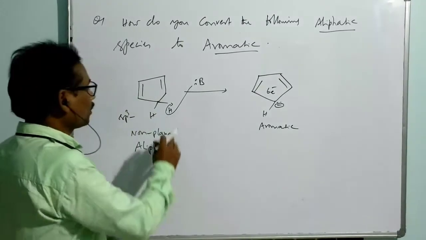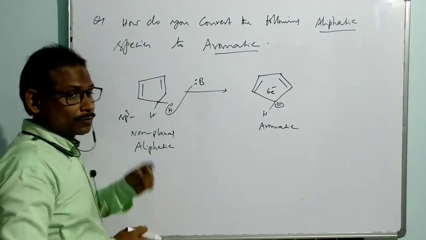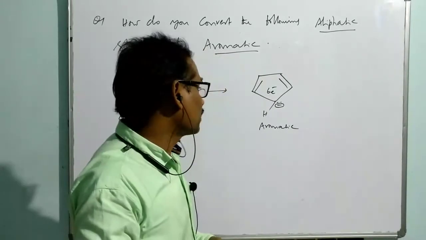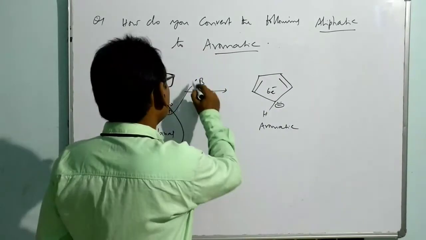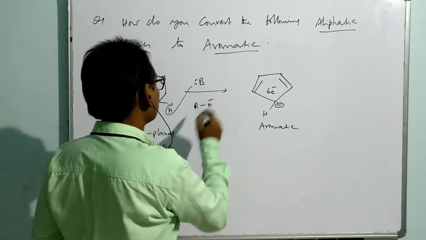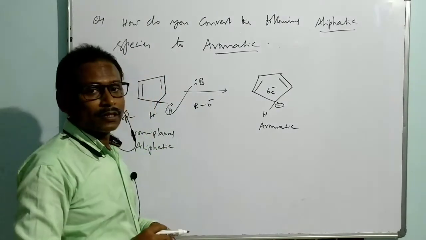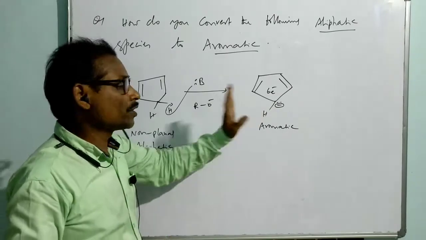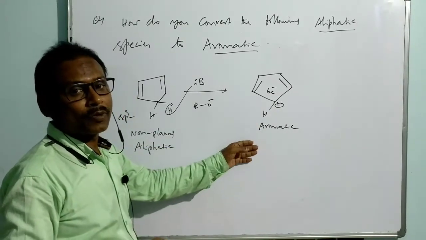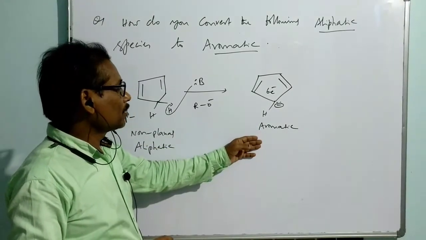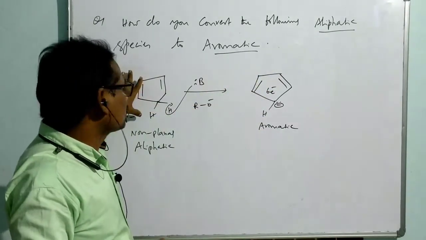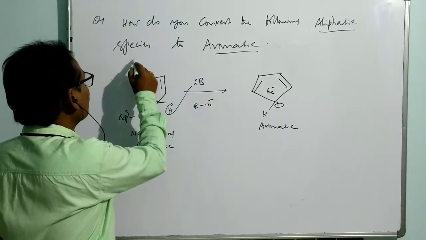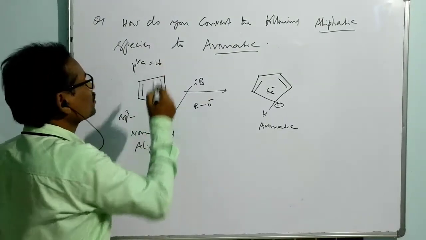That's why here a base like the conjugate base of an alcohol is enough. That means a base like alkoxide is enough. What base is used? Alkoxide. So an alkoxide base is enough to take out the proton from this and convert it into aromatic, because the product is so stable. The product here is the conjugate base of this reactant. This is the acid, and it has a pKa value found to be nearly 60.